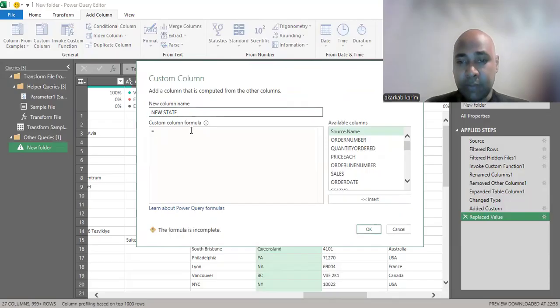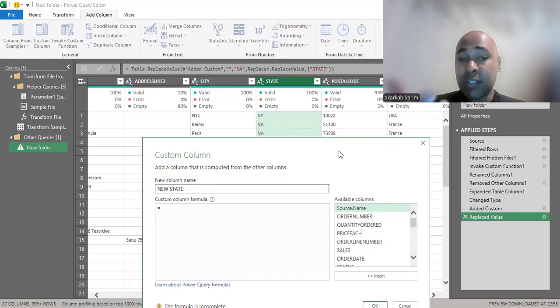So here we have some expression to write in. I need to replace all this null value by something else. I want, for example, to replace it by city. Here, what is the goal? What is the purpose of this step is to replace all the null values that we have here in this state column with city. Okay, to do that, I need to write in some code here.